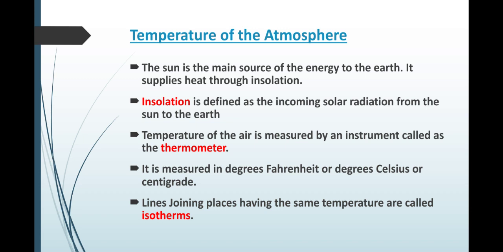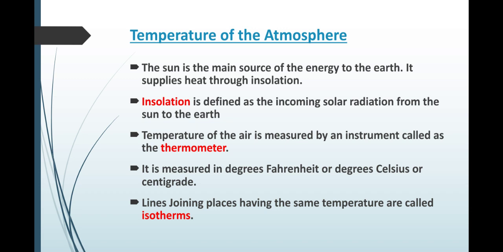The temperature of the air is measured by an instrument called a thermometer, in degrees Fahrenheit or degrees Celsius or centigrade. The lines joining places having the same temperature are called isotherms. We have studied various lines like latitudes and longitudes.